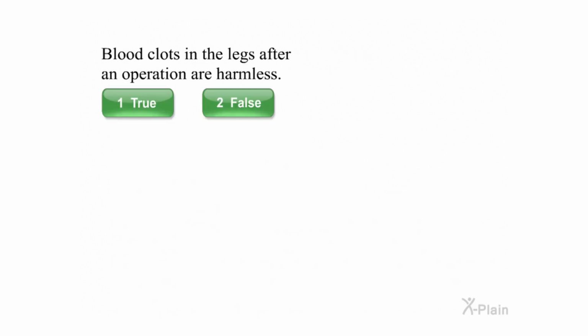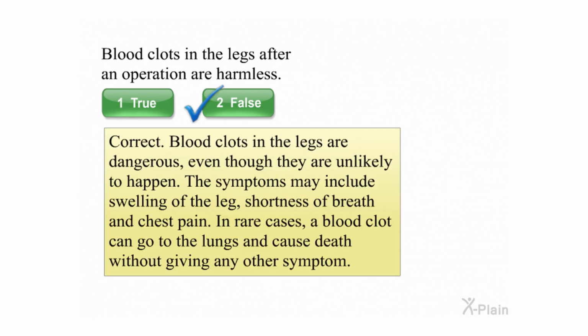Blood clots in the legs after an operation are harmless. Select true or false. Correct. Blood clots in the legs are dangerous, even though they are unlikely to happen. The symptoms may include swelling of the leg, shortness of breath, and chest pain. In rare cases, a blood clot can go to the lungs and cause death without giving any other symptom.